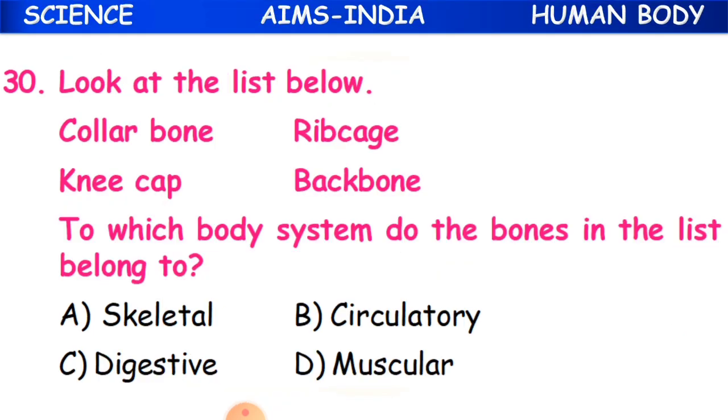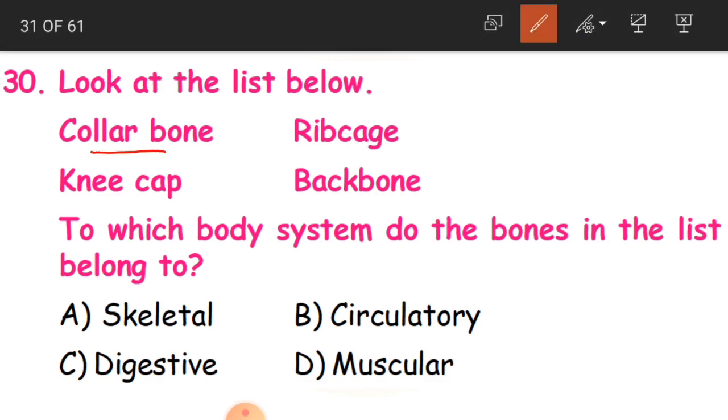Clear, children? And the last question for today's session. Look at the list below. Collarbone, rib cage, kneecap and backbone. To which body system do the bones in the list belong to? So like all these bones, to which body system do they belong?